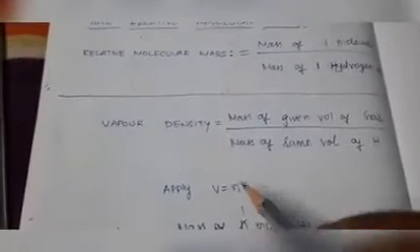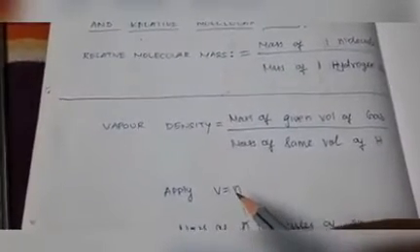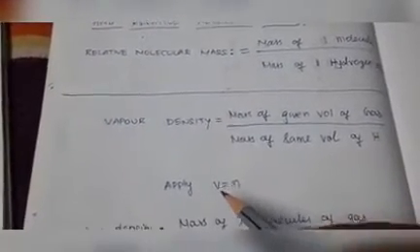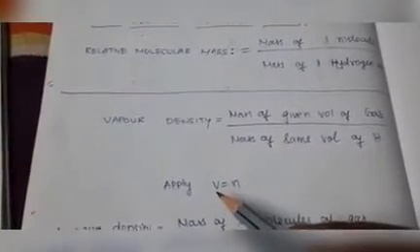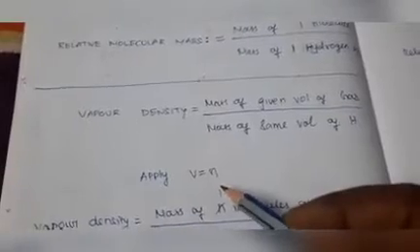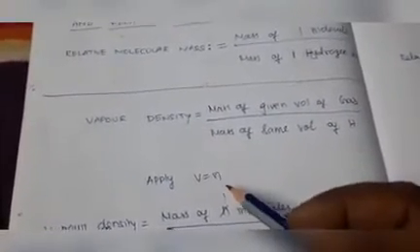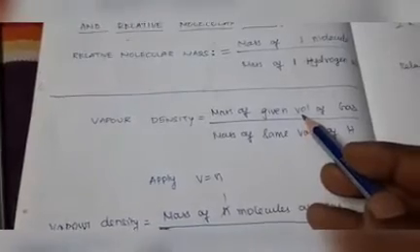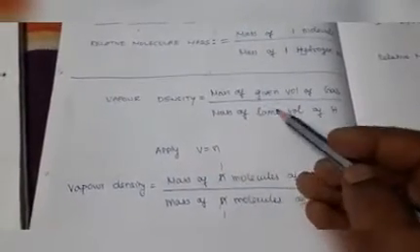In this equation we will apply V is equal to N, because according to Avogadro's law, equal volumes of all gases contain equal number of molecules. That means same volume contains same number of molecules. So apply Avogadro's law. Here instead of volume we should apply number of molecules. So vapor density is equal to mass of, instead of volume, number of molecules.